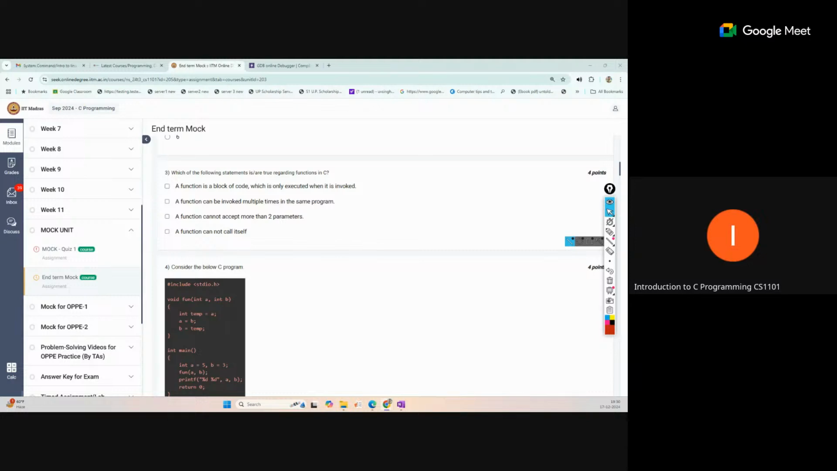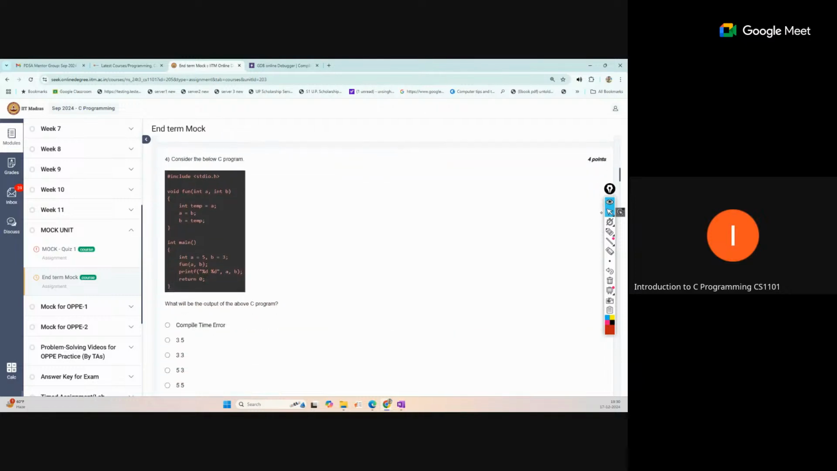Okay, so a function cannot accept more than two parameters. So there is no limitation like this. With a function, we can pass any number of parameters. A function cannot call itself. This is also not true because we have already seen the recursion concept where a function can call itself. So yeah, statements 1 and 2 are the correct ones regarding the function.